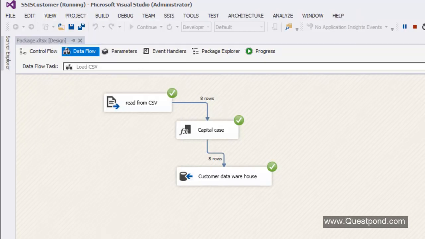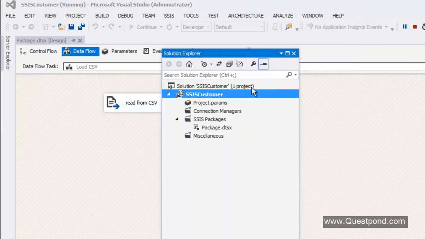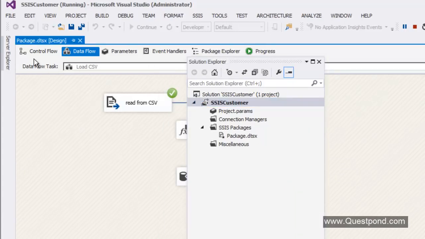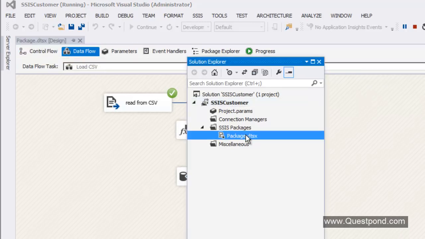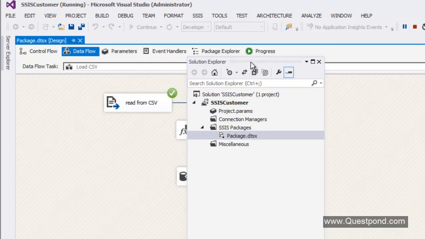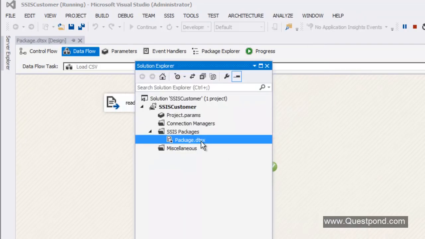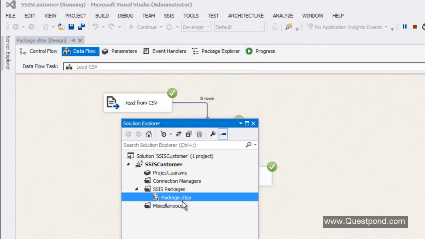Once you click on that, you get something like this. Now, at the base level, whenever you are doing this drag and drop, you are working on a file called the .dtsx file. You can see this is termed as a package. The package is where you write your data flow and your control flow. So this package.dtsx has your actual extraction, transformation, loading, your control flow, your data flow, everything. Whenever you are dragging and dropping on this designer, you are actually modifying this DTSX file.